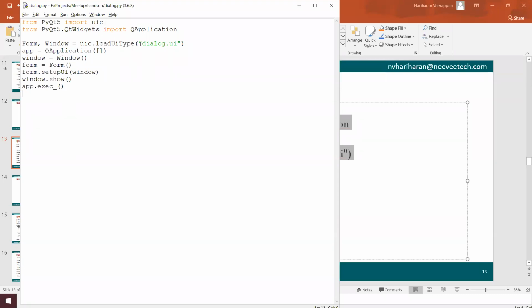And here we are just loading the dialog.ui into a window, and we are opening QApplication as the application, setting up that window, showing the window, and then executing the application, so that whatever dialog we have designed using Qt Designer in the name of dialog.ui will be visible to us by running this.